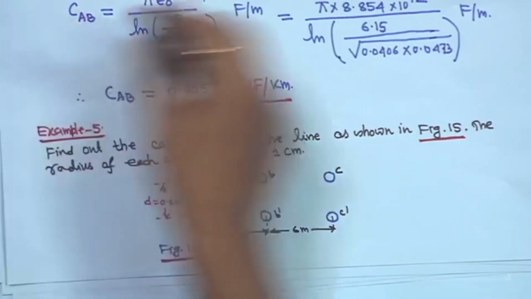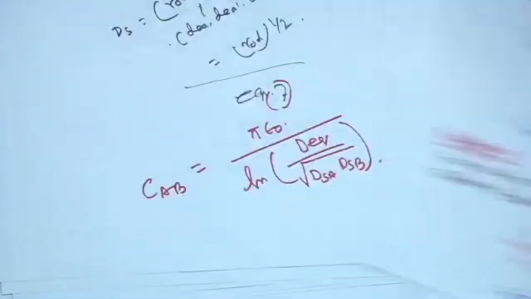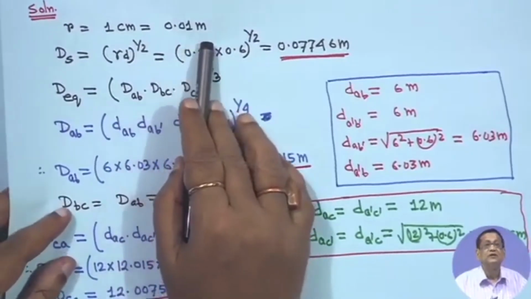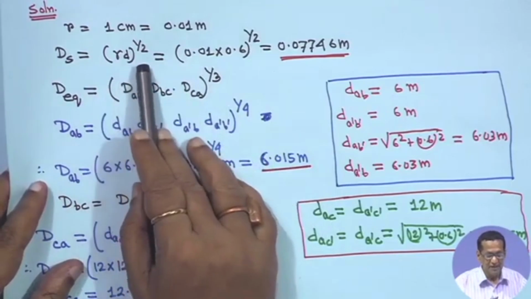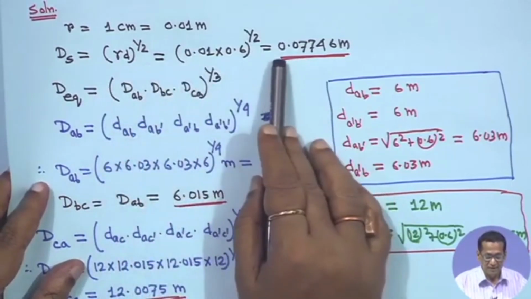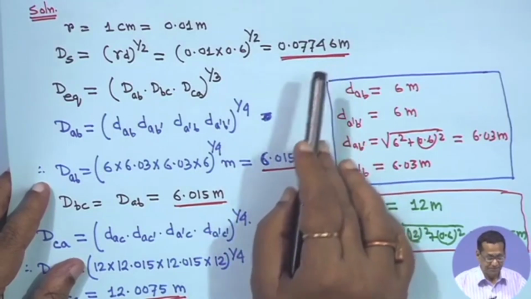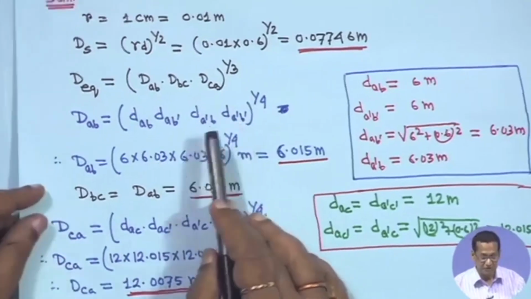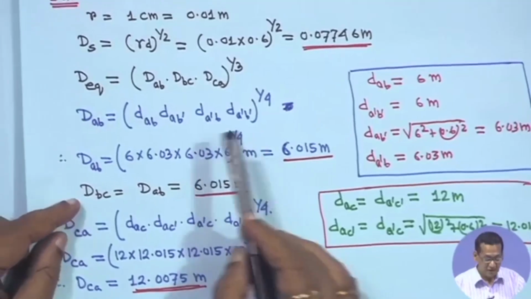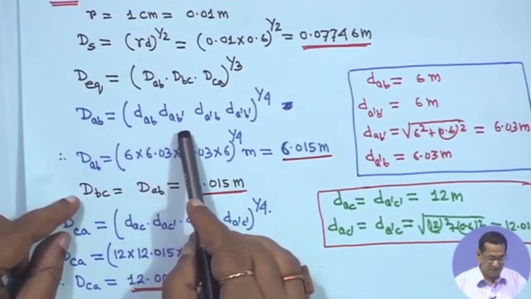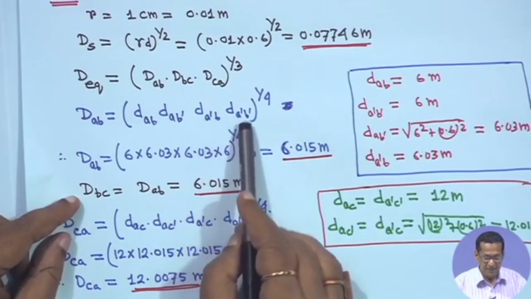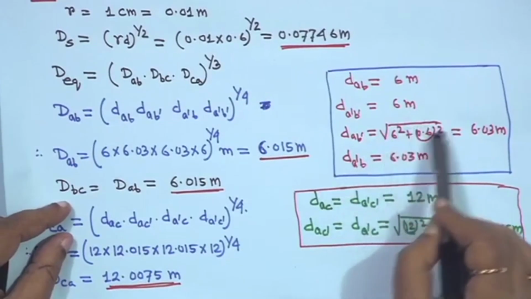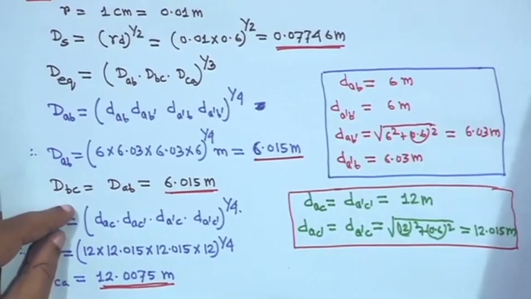So, R is equal to, given 1 centimeter, 0.01 meter. DS you can easily calculate, R d to the power half, is equal to 0.07746 meter. DEQ will be DAB, DBC, DCA to the power 1/3. Now, you know how to calculate DAB, DBC, DCA. So, DAB is equal to DAB, DAB dash, D dash B, D dash B dash to the power 1/4. DAB is 6 meter, D dash B dash is 6 meter, DAB dash is calculated as root over 6 square plus 0.6 square.